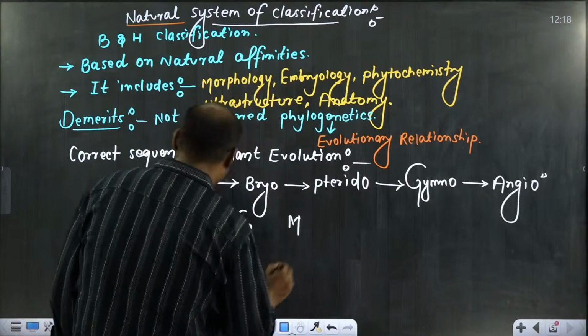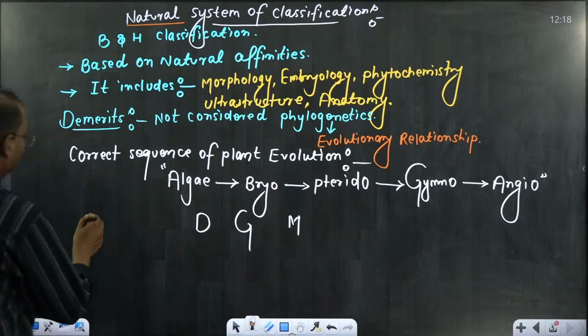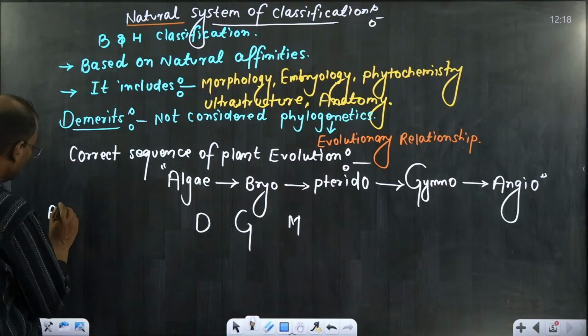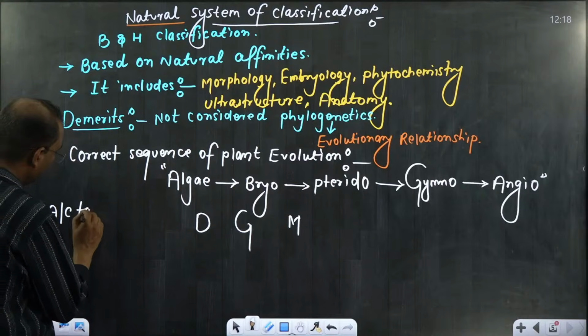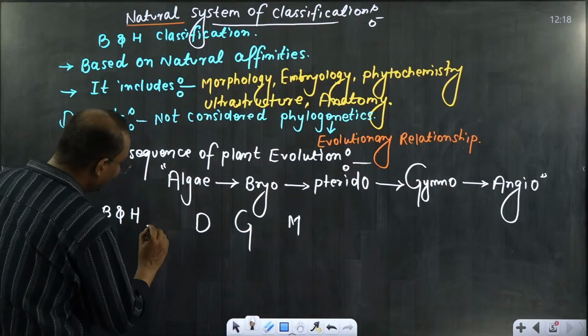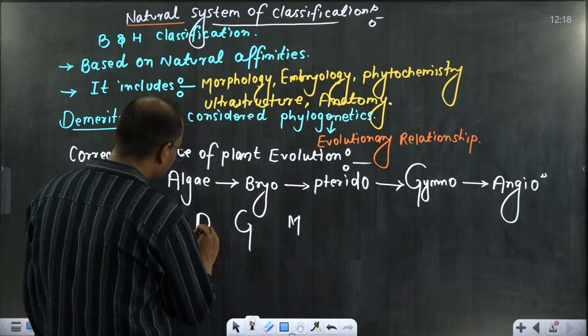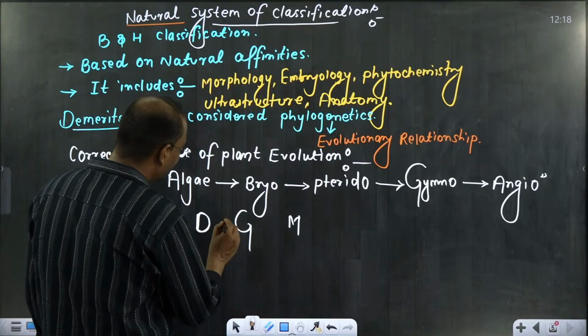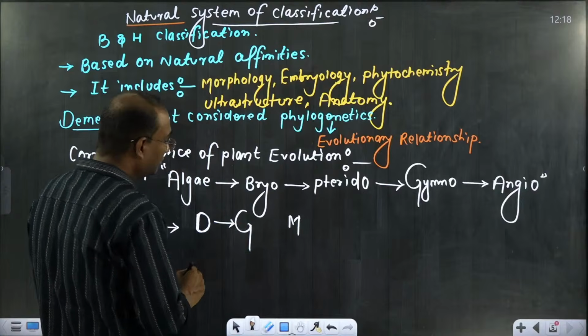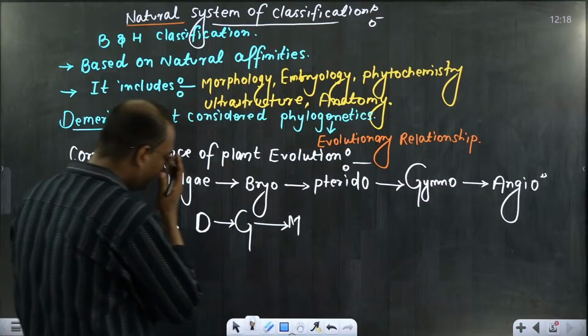What was the demerit for this? Bentham and Hooker. According to Bentham and Hooker, what they said? They said dicots came first. After dicots, gymnosperms came. And after gymnosperms, monocot came.